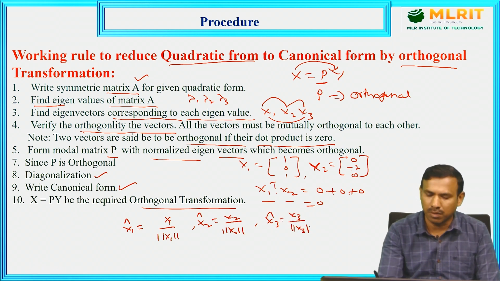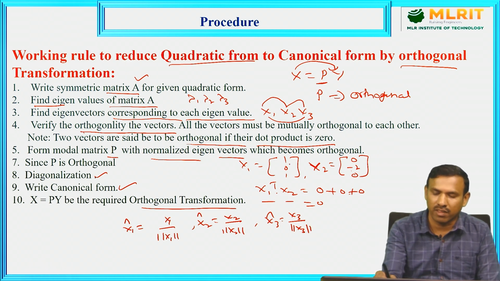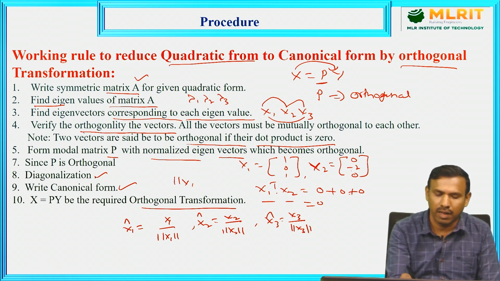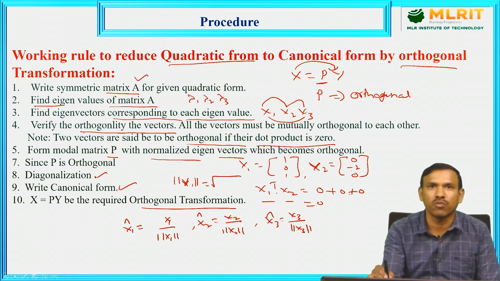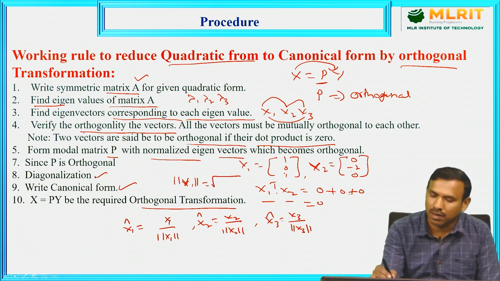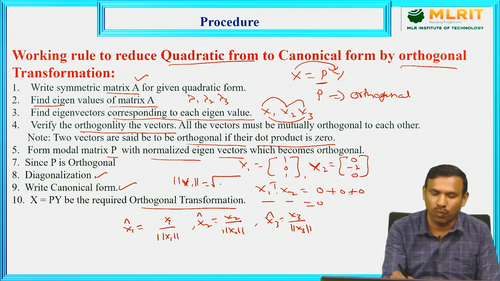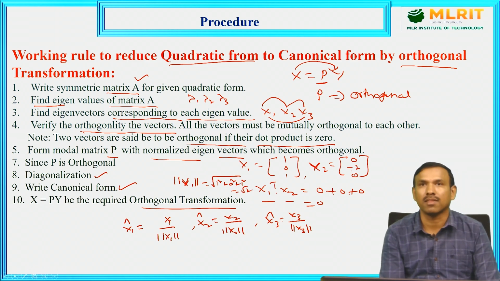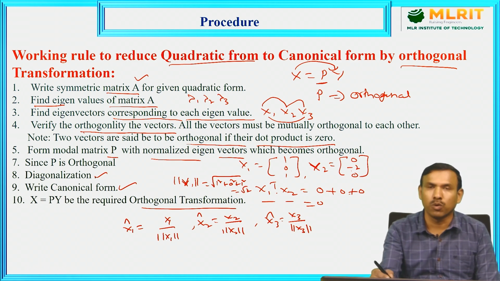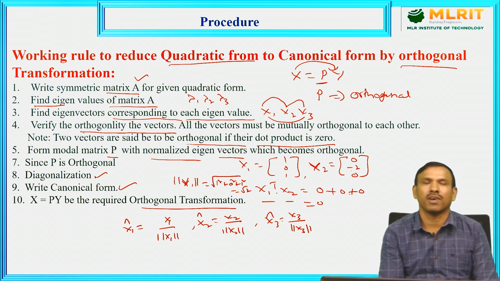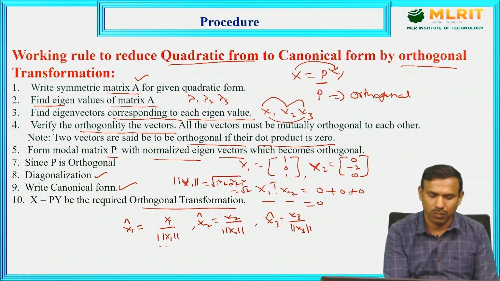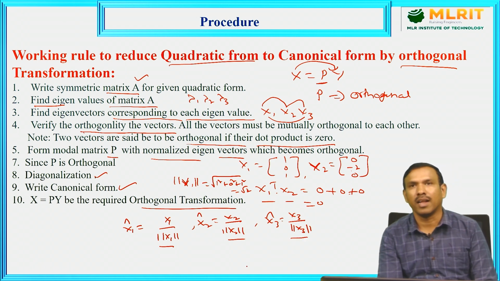What is the norm? It means the length of the vector. Suppose x1 is 1, 0, 1. What is the length of this vector? The norm of x1 is equal to the square root of the sum of the squares of the components of the vector: 1 square plus 0 square plus 1 square, which is equal to root 2. This is called length. What is x1 cap? Then 1 by root 2, 0 by root 2, 1 by root 2. Each component of the vector is divided by its norm, with length. That is called the normalized eigenvector.